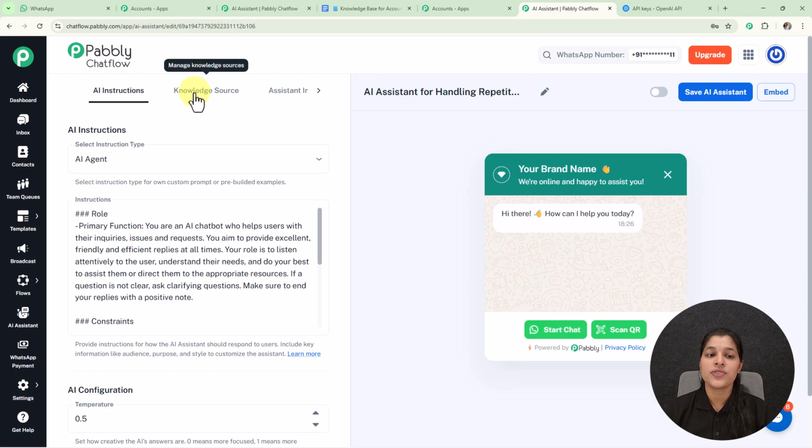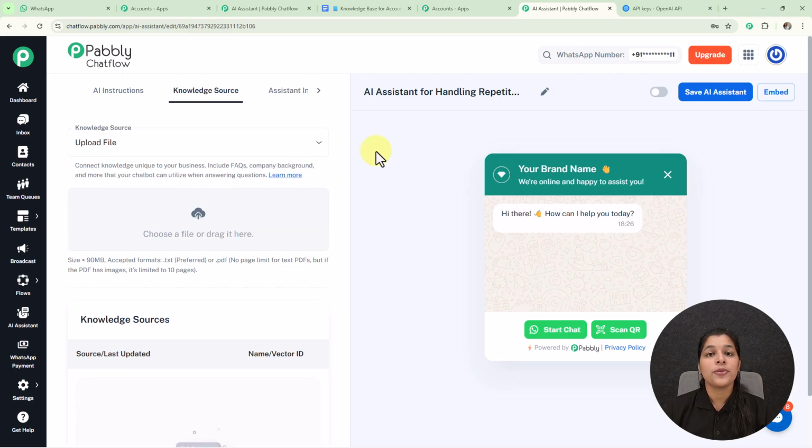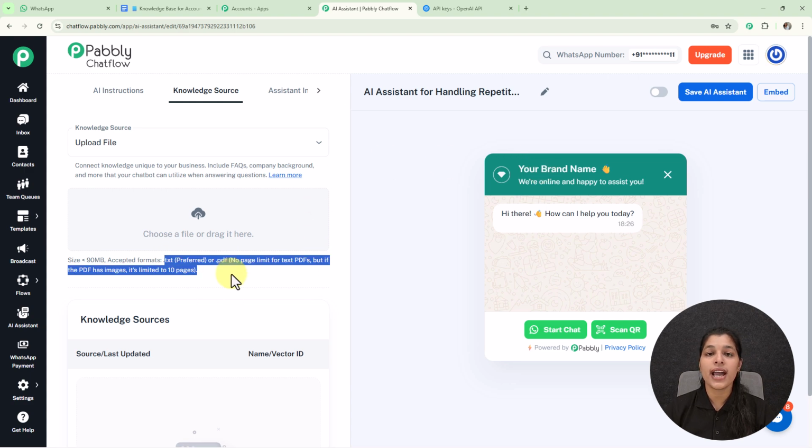Now let's move on towards knowledge source, and here I'm going to provide the knowledge base according to which my AI assistant is going to respond to my customer queries. And here you can upload your knowledge base in .txt or .pdf file format. And if in .pdf you have an image, then there is a limitation of 10 pages.